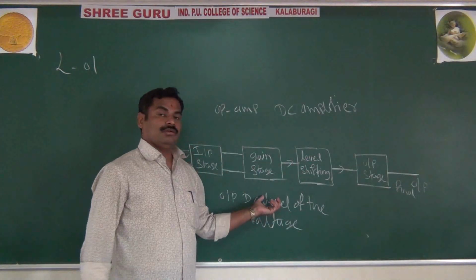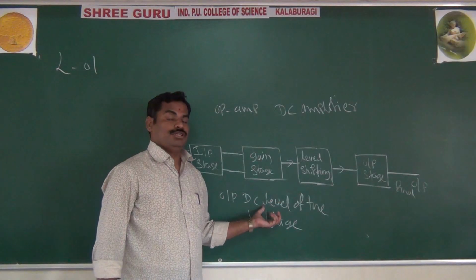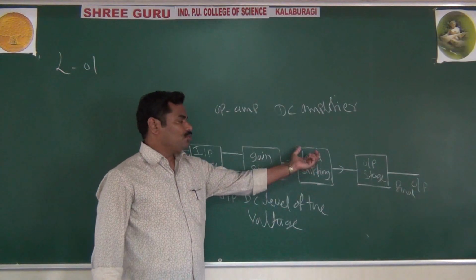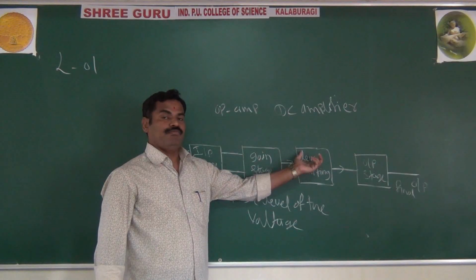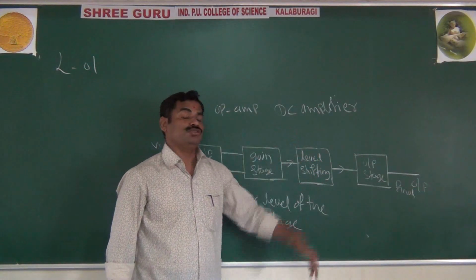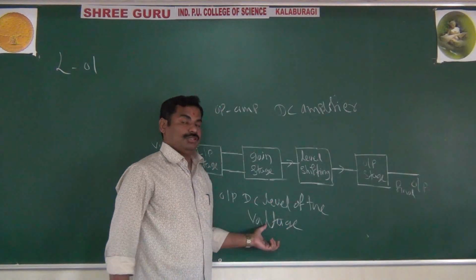And how do we reduce that voltage? By using a level shifter, we can reduce the DC level of the signal.